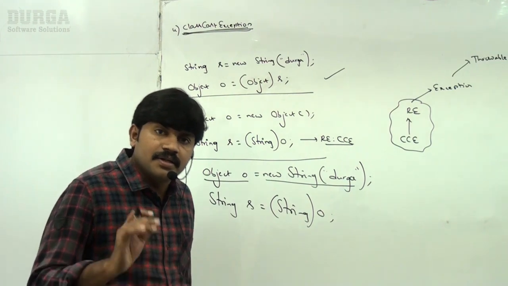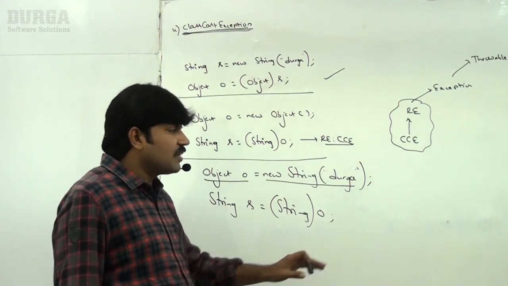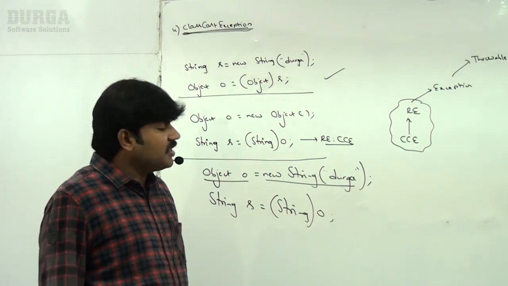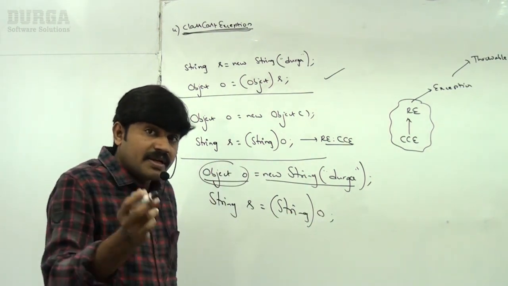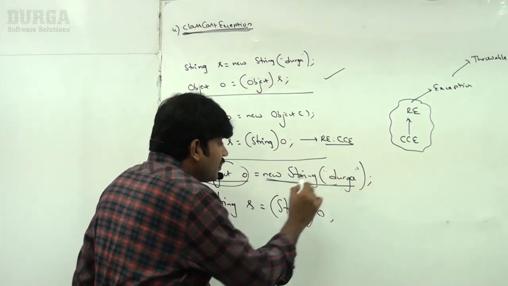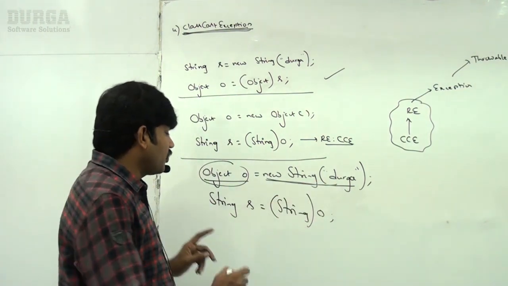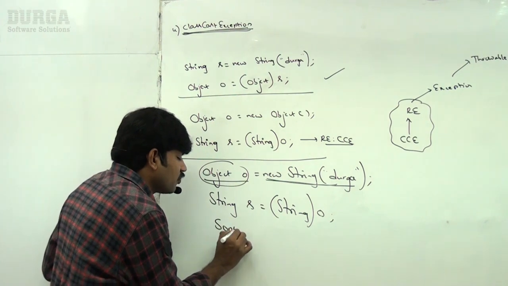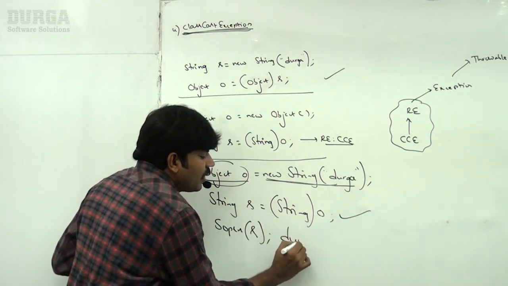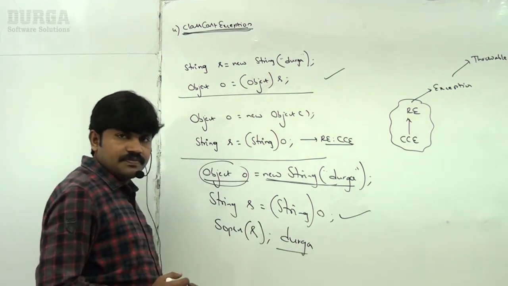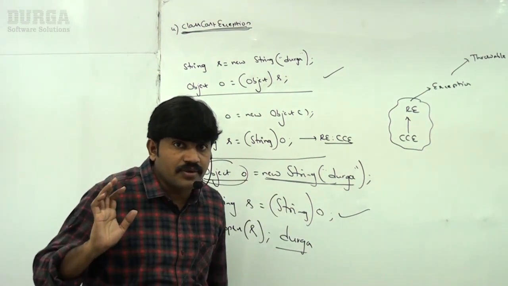100% it is acceptable. What is the reason? Very simple, sir. Even though the reference is Object type, internally which object is there? String object only. That's why there is no problem with respect to the typecasting. If I print it, happily it is valid, and Durga is the output we are going to get.